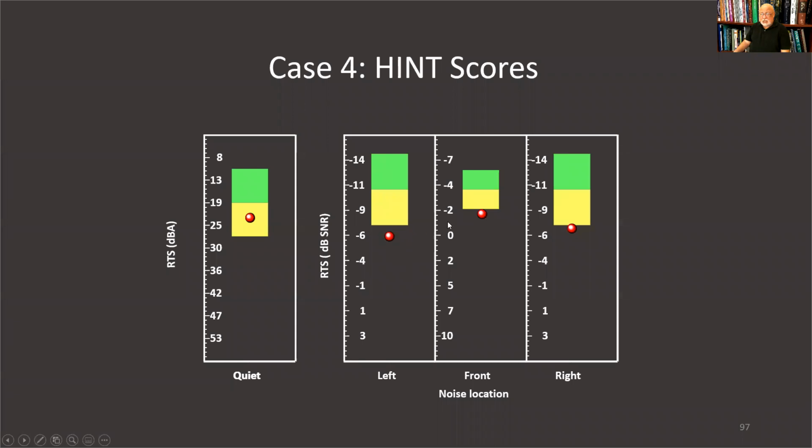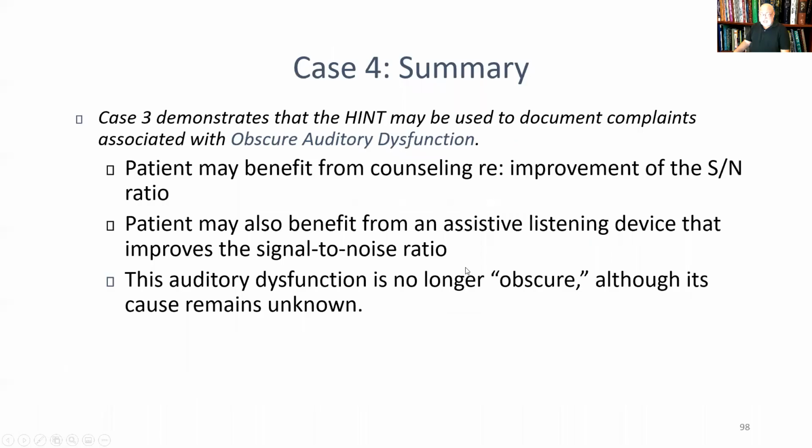And here are his HINT scores. In quiet, he's within normal limits, but in the presence of background noise, all of his scores are below normal limits. That confirms his complaints about difficulty hearing speech and noise. And the patient may benefit from counseling regarding something to improve what's called the signal to noise ratio.